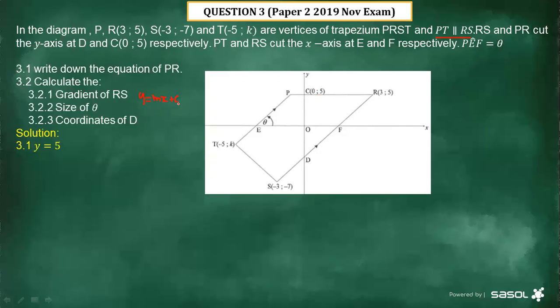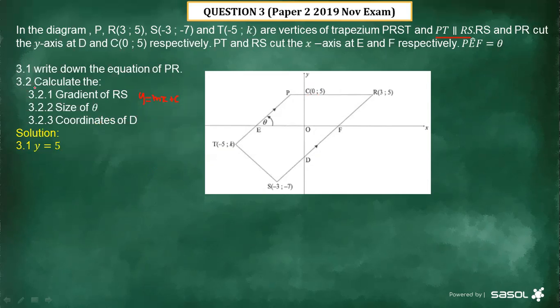You know that c is the y-intercept, and you can see that we are given the y-intercept as 5 there. Hence the equation of line PR is y equals 5, because we don't have x, since the gradient was 0 there.